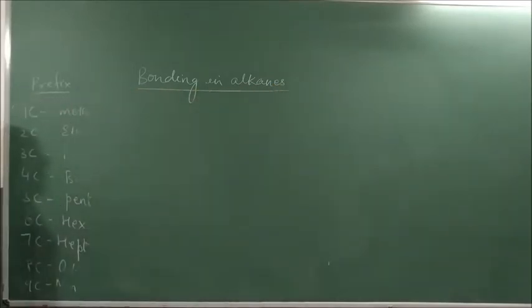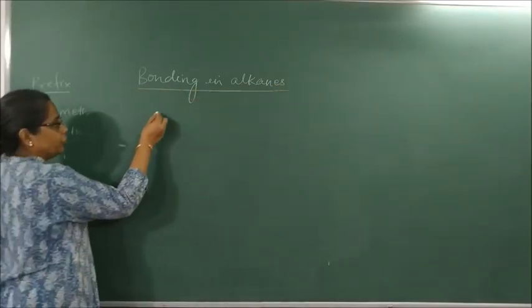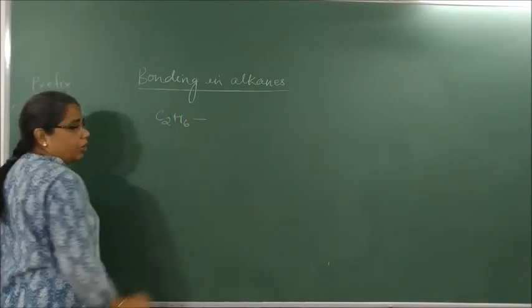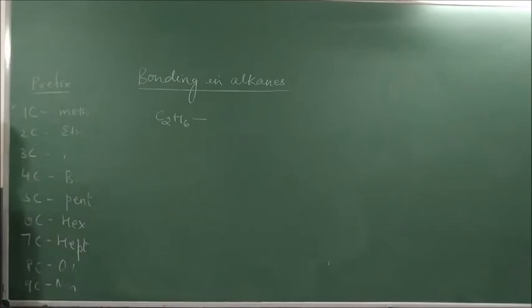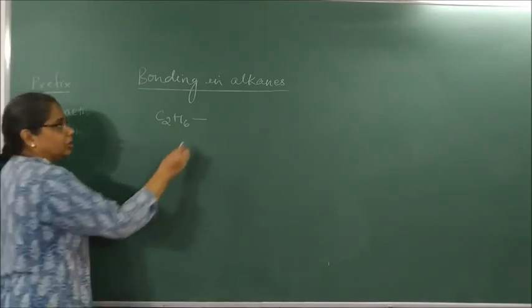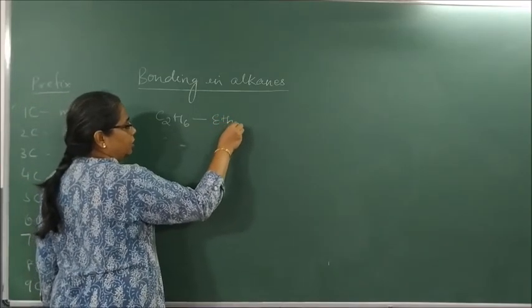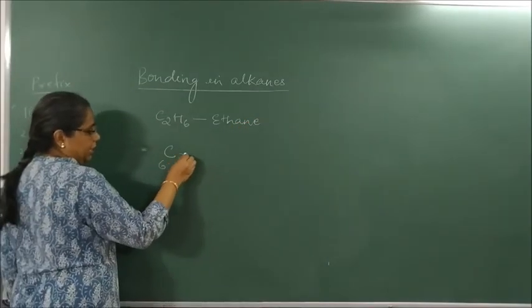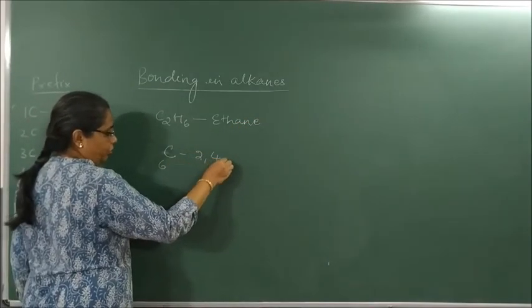Okay, so what? First thing, we have to show bonding in C2H6. What is C2H6 called as? Ethane. Because it has how many carbon atoms? 2 carbon atoms. So first carbon, it has got 2, 4.